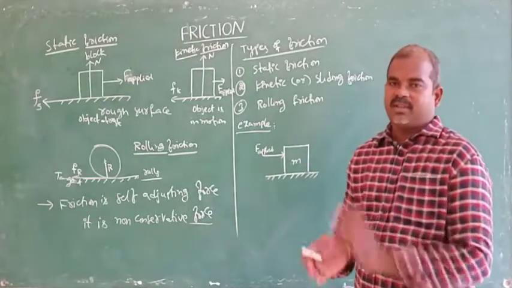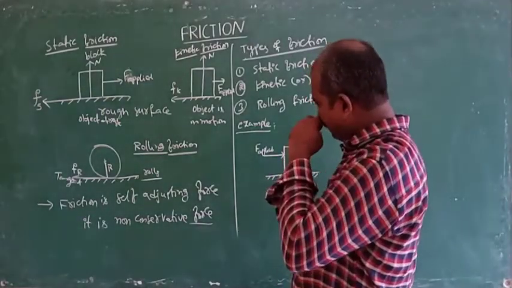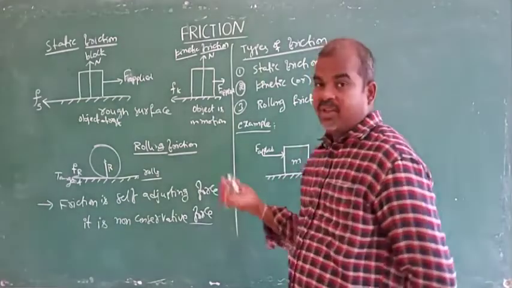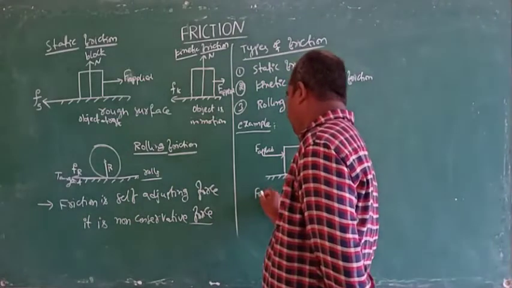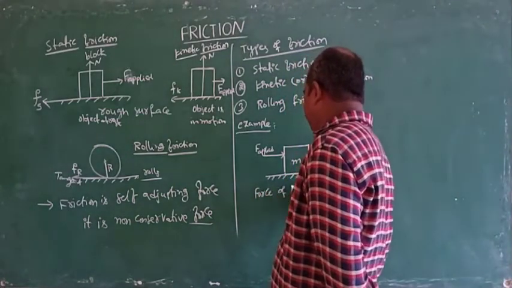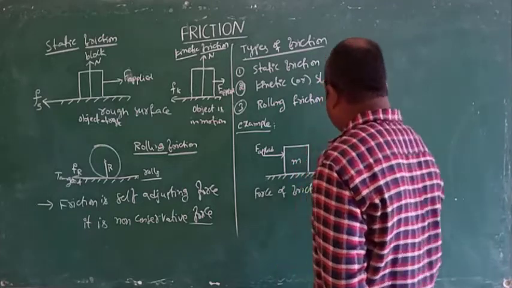Object at rest means the force of friction is static.